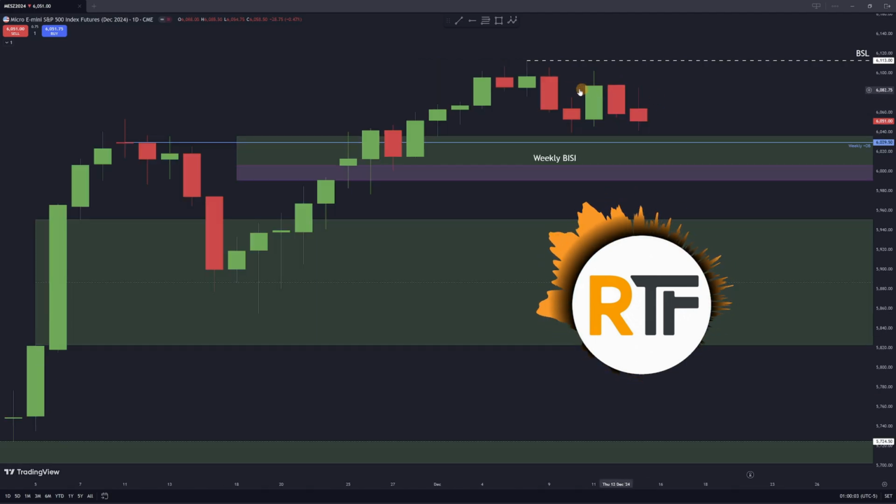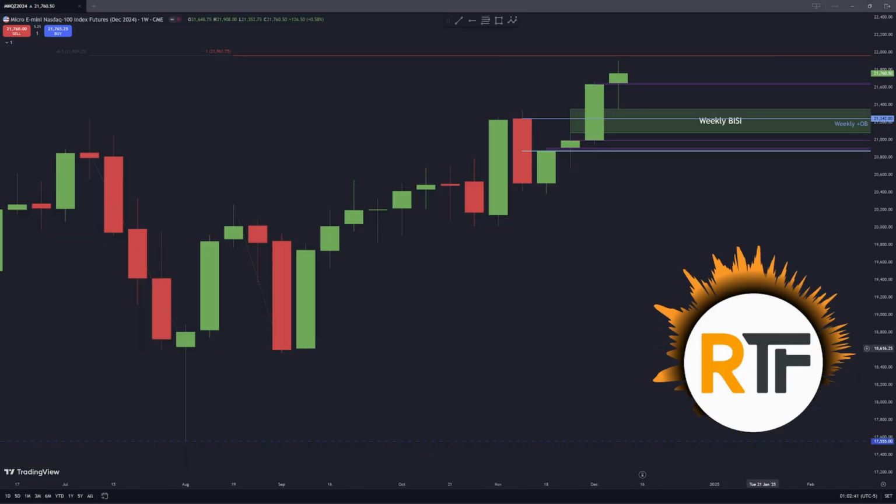Now going down to the daily, you can see for the past week or so, it's been pretty much consolidating. We do have these highs up here, so there is liquidity above here. And then we also have that weekly volume imbalance with the weekly BISI and the order block. So I think it's just going to be a matter of which one of these gets taken first. I don't want to go in too quick this week. I just want to wait to see which one gets taken first. And if we're going to get support down here, I want to look for a rally above these highs. And if we take the highs out first, then I want to look for a reversal signal to come back into this weekly BISI.